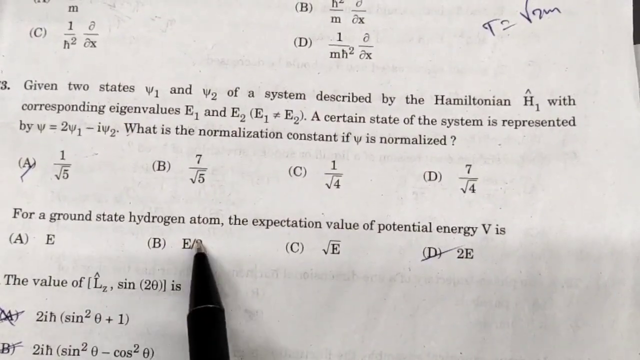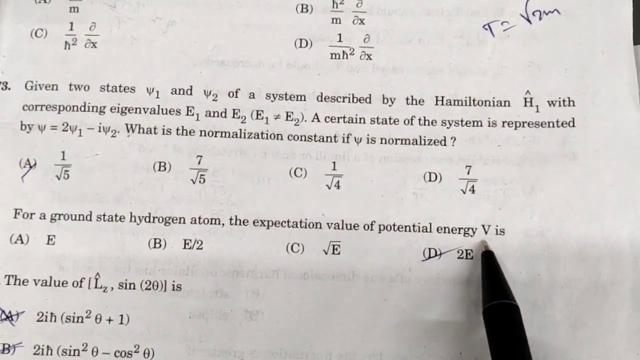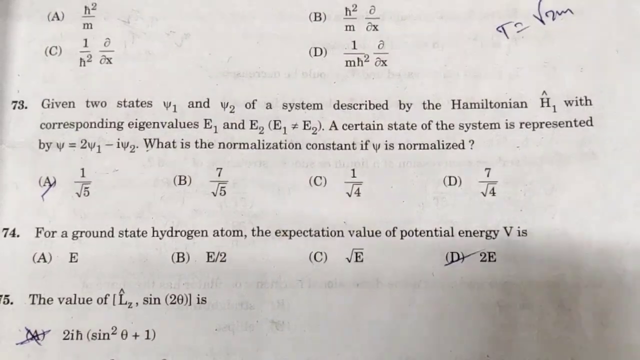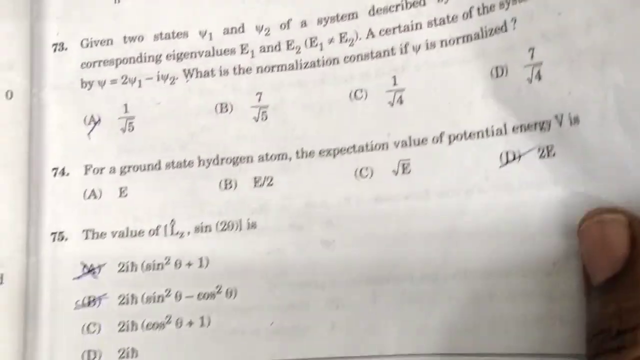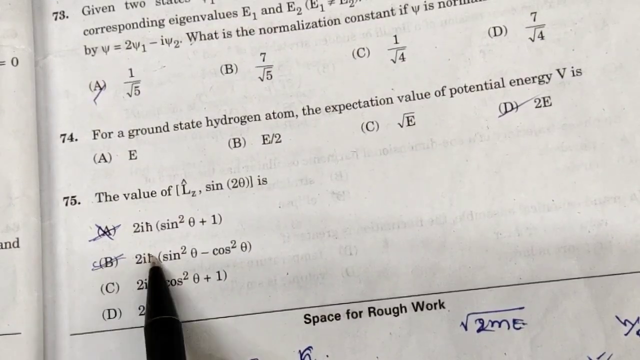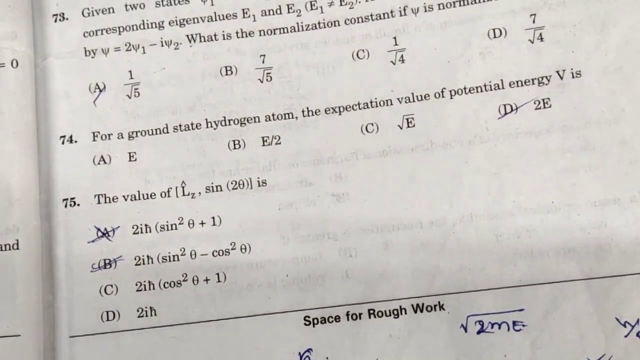For a ground state hydrogen atom, the expectation value of the potential energy V is 2E. So option D is correct. The value of the commutation relation of Lz comma sin 2 theta is, option B is correct, 2i h cross sin square theta minus cos square theta.